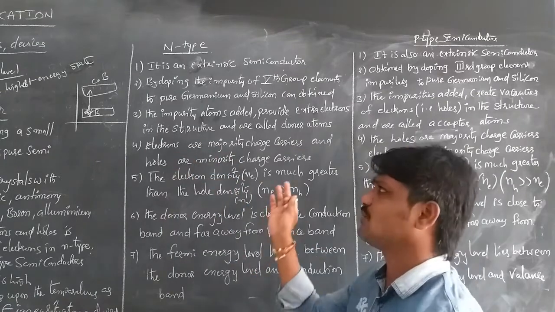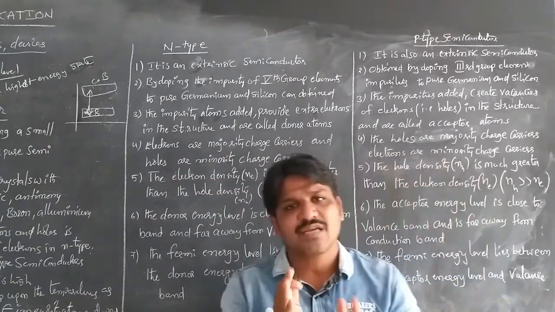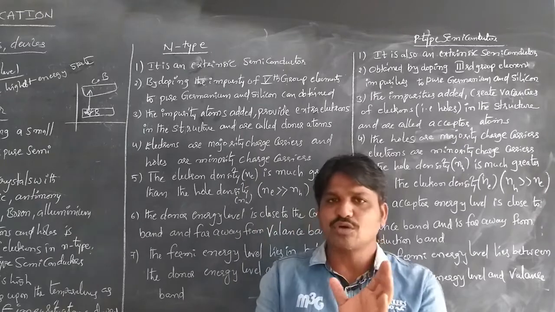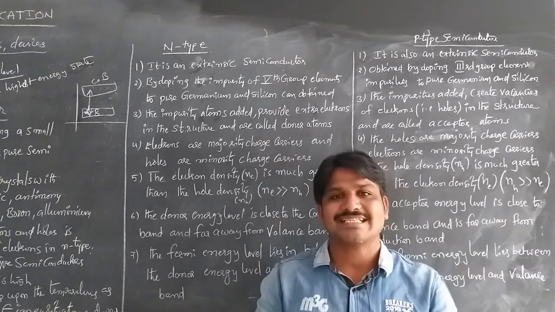In this small comparison, n type and p type semiconductors are both extrinsic semiconductors.